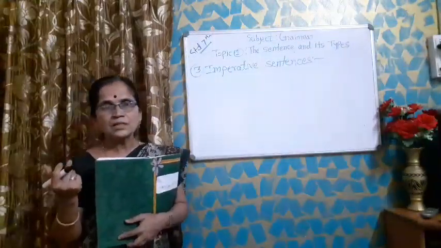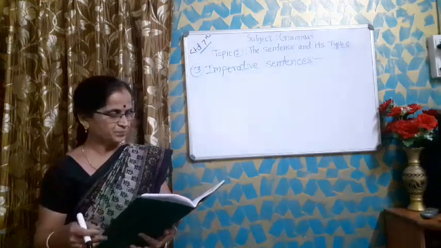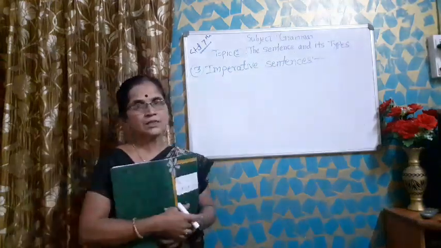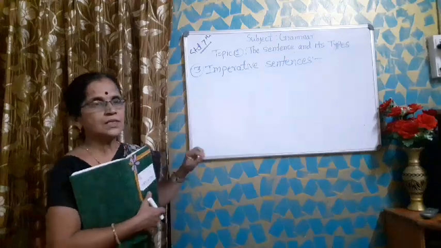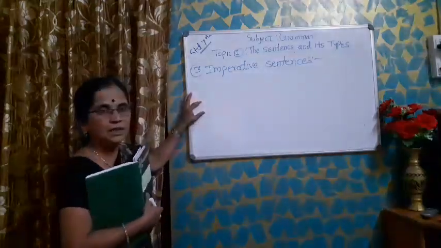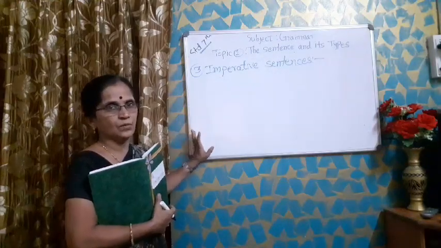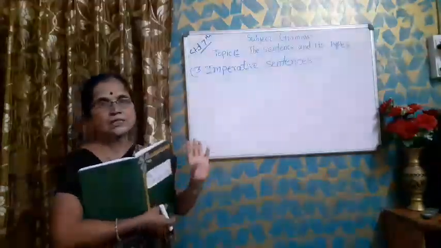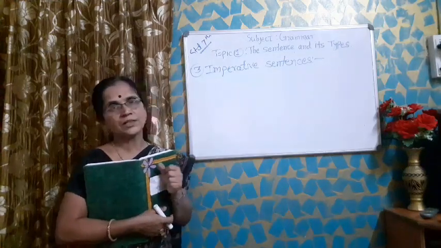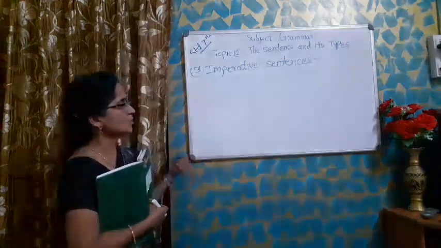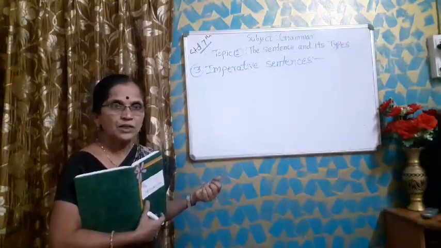Now, when I explained the two types of sentences, what was the first type? Assertive or declarative sentence, which is used just to say something, declare something or give a statement. The second is the interrogative sentence, used to pose or denote a question.